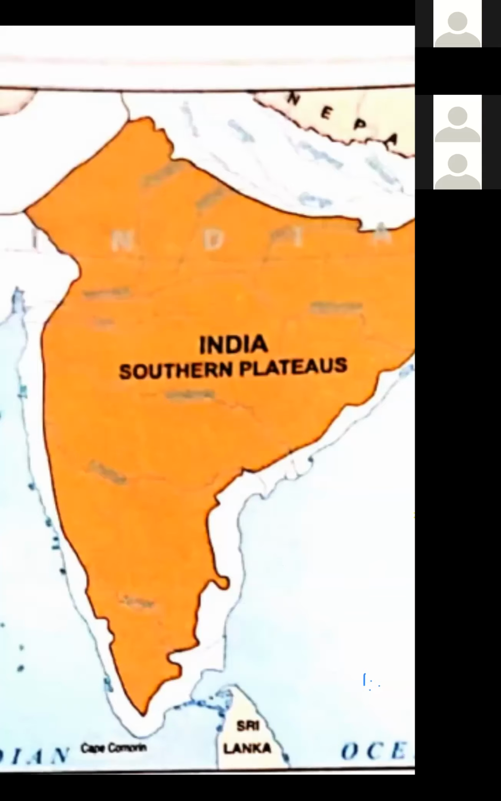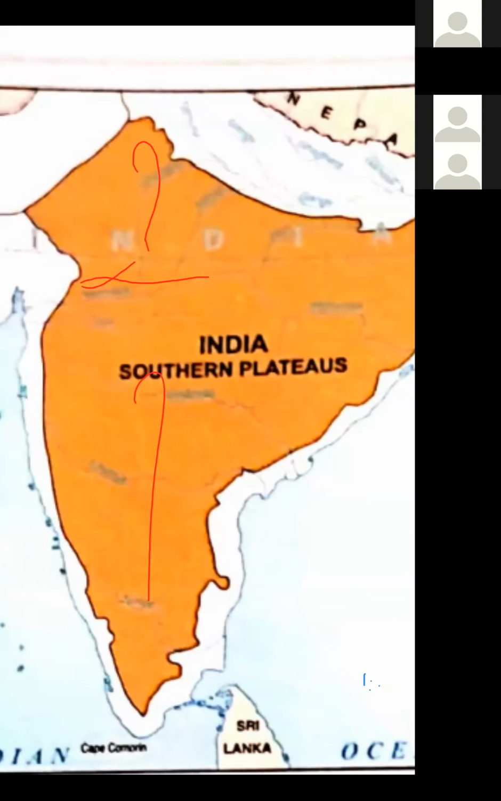Mostly plateaus are surrounded by mountains on all sides. And the Narmada River divides the southern plateau into two parts. This is the Narmada River. This divides that plateau into two parts, this part and this one. Narmada River divides these plateaus in two parts.